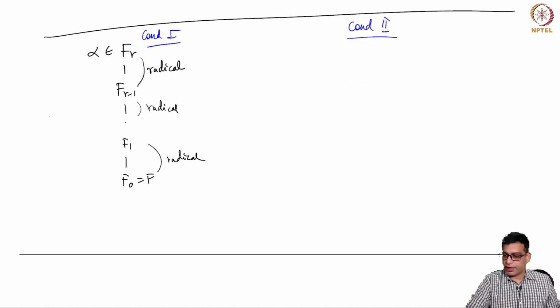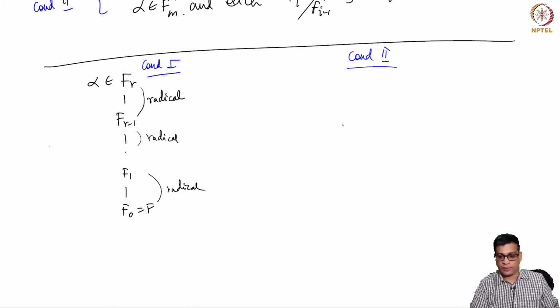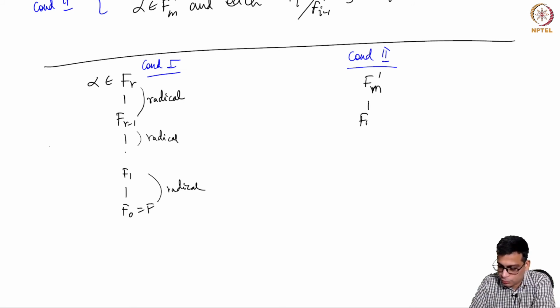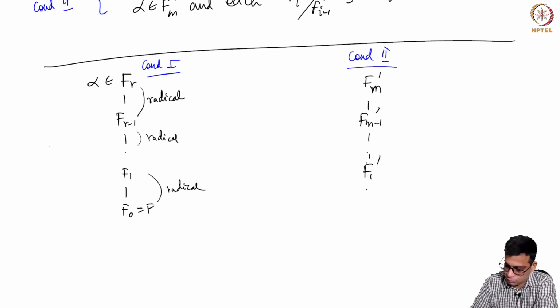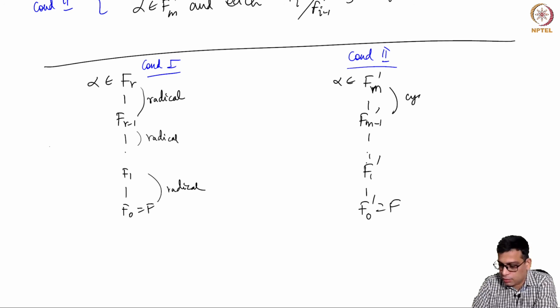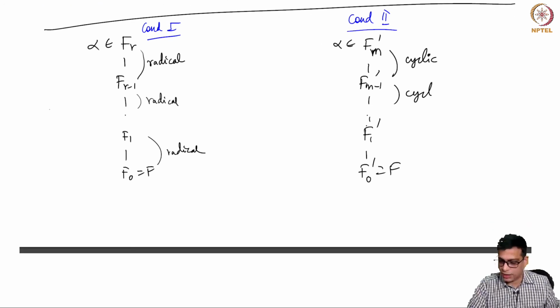Condition 2 says this very complicated looking tower is replaced by a very beautiful, simple and conceptual tower, where the last one contains alpha as always, but it's not messy like a radical extension, it's simply a cyclic extension.